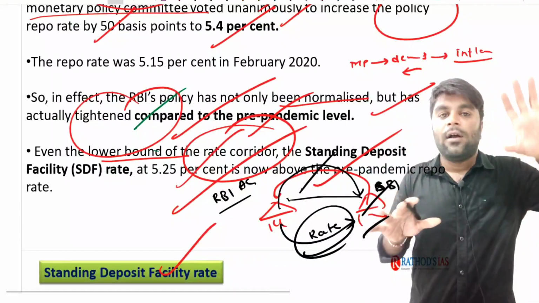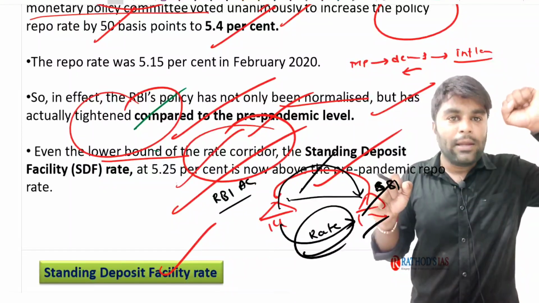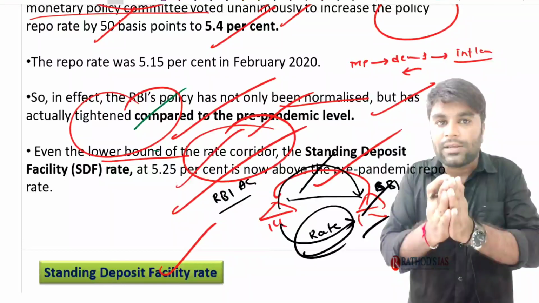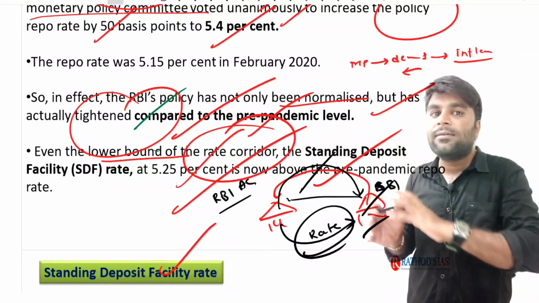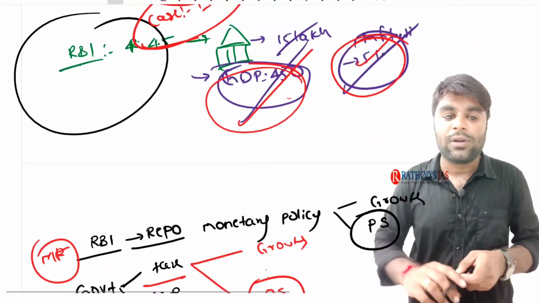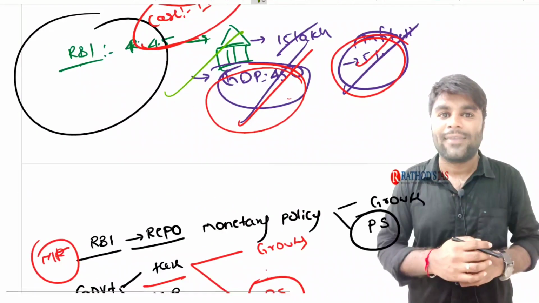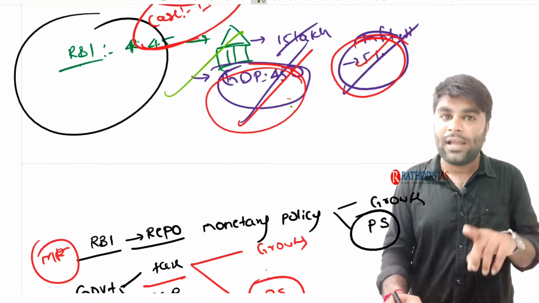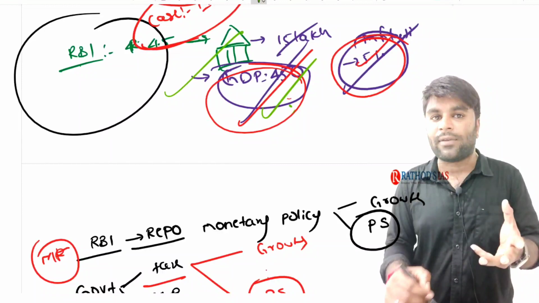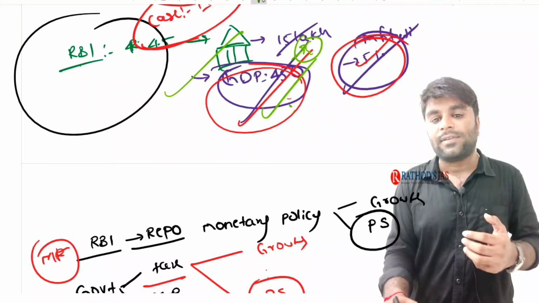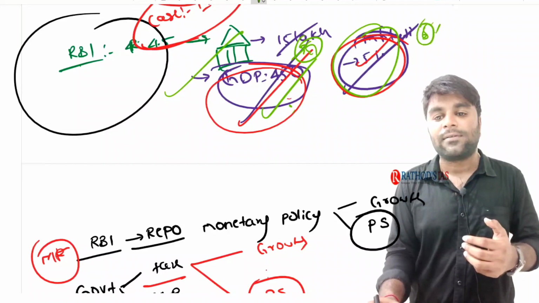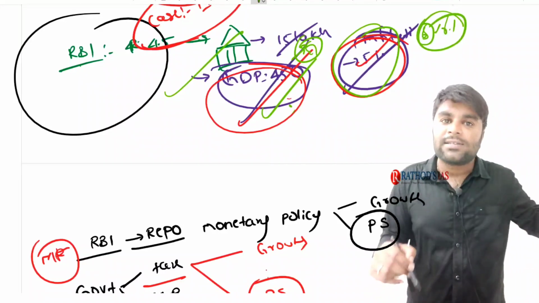So, what is the context? Government needs the growth, RBI needs to control the inflation. Both are interlinked. So, government and RBI need to work in coordination so that both growth is achieved and price stabilization happens in the economy, like we have understood in our case 3. Right? 450 of GDP is more than 350. So the government will be satisfied here. On the other hand, the inflation rate is well within the limits. It is just 5%, which is less than 6%. Inflation is also in their control.